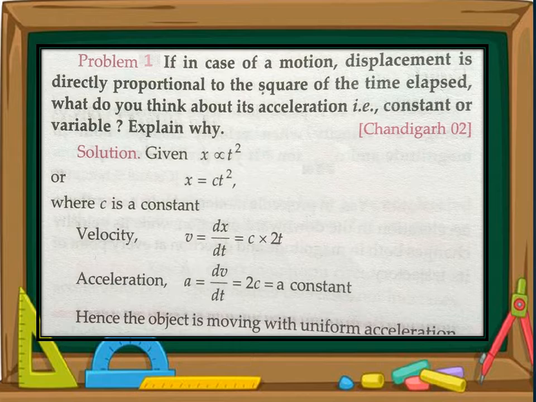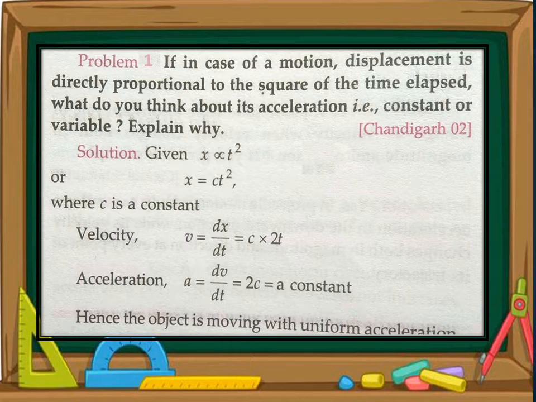This is the question. What is given in the question? x is directly proportional to the square of time. So remove the proportionality sign with the constant. x is equal to c into t square, where c is a constant. You have to find the acceleration.